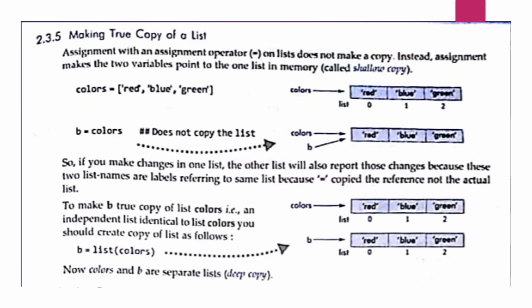Now if you check the ID of both these objects or variables, colors and B will be different. And if you make changes in colors, that will not affect the list copied in B, because now that copy is different, stored at a different memory address. So here this copy is called deep copy.